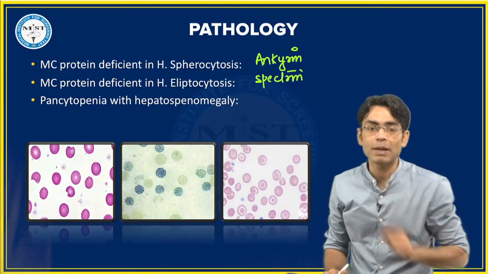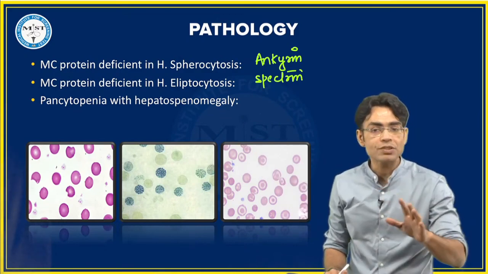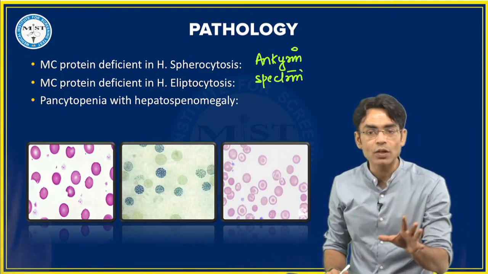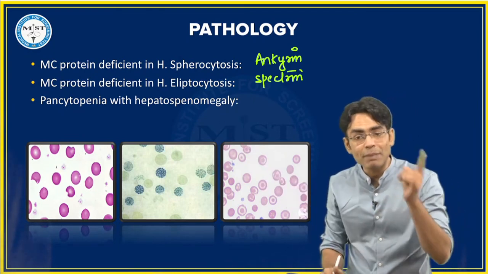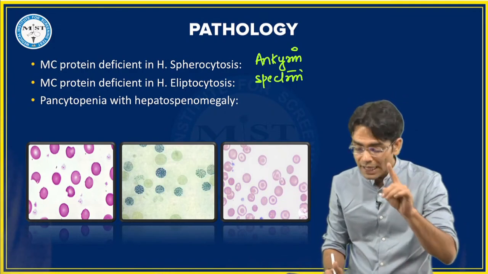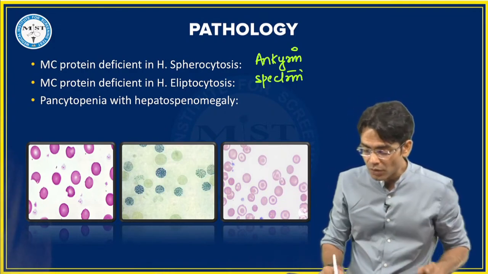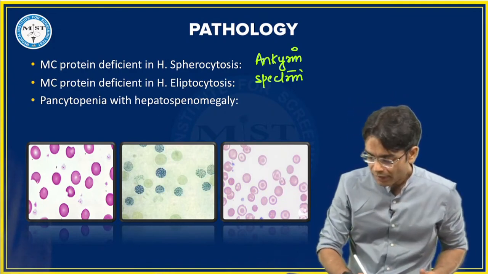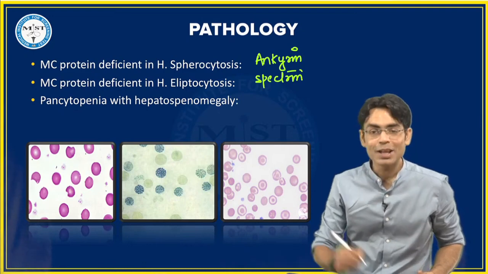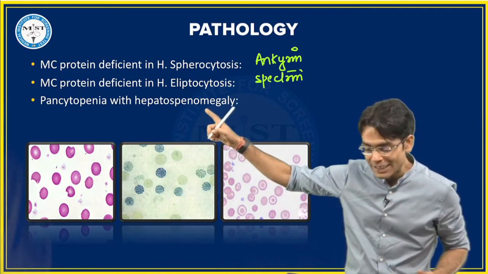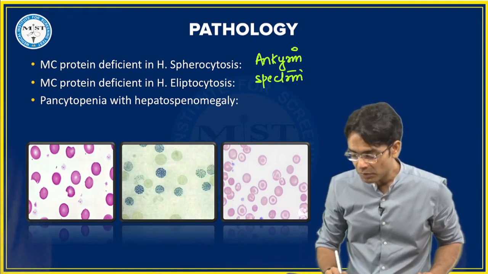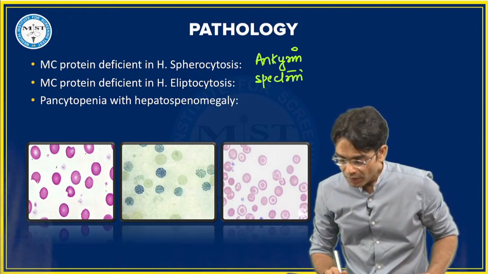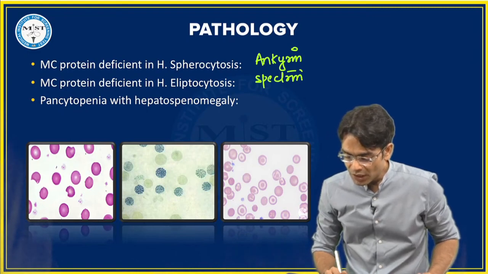Pancytopenia with hepatosplenomegaly. This question has come in various ways in your exams, that a patient is having pancytopenia but hepatosplenomegaly is seen. Then the correct answer is going to be... yes. If they are saying hepatosplenomegaly is seen, what will be the correct answer? Very good, Patel Divyani. Very good, Shanti, Ishan.